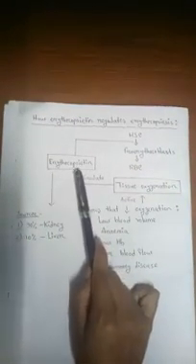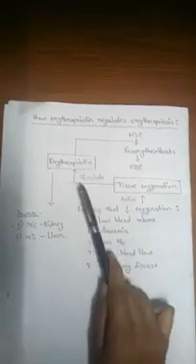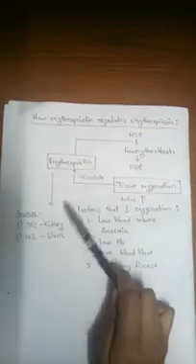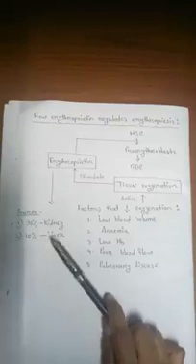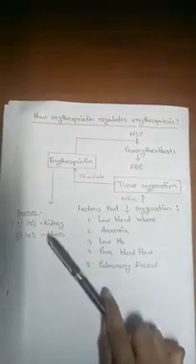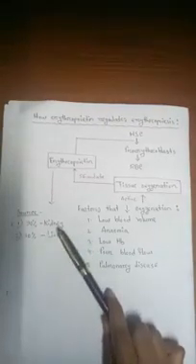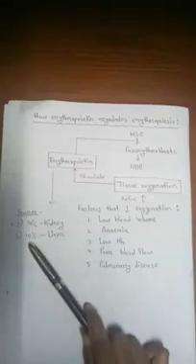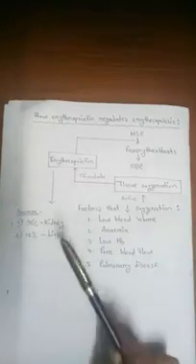Erythropoietin is a hormone we have mentioned before. We need to know the source of erythropoietin. Most of the erythropoietin, that is 90%, comes from the kidney, and the rest, 10%, comes from the liver.